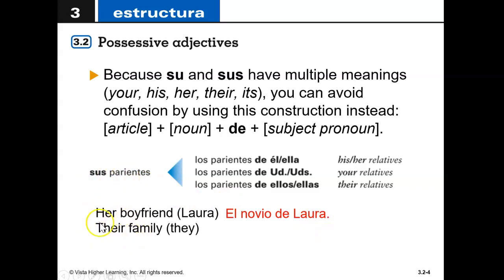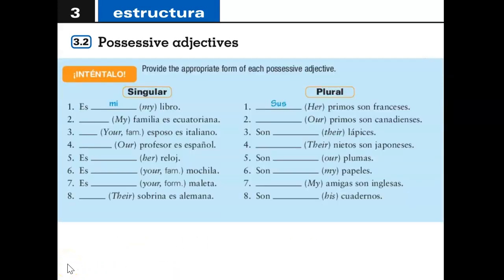Try another one. I don't want you to say su familia, right? I want you to say the family of them. It belongs to they or them. Try that one for me. Did you come up with la familia de ellos? The family of them or they. This is much easier to understand than the generic su familia, when su could have meant your, his, her, their, or its. Okay, now I want you to try these. Pause me and try some of these, and then you can check. Do all the singulars first, and then we'll check those, and then you can go back and do the plurals. So pause me now and see what you come up with.